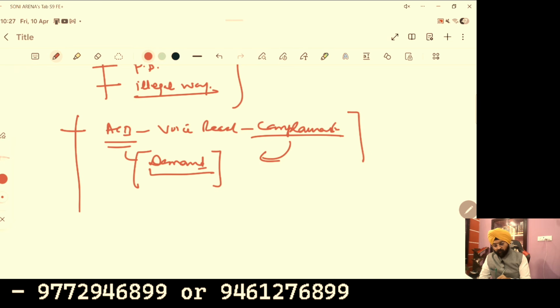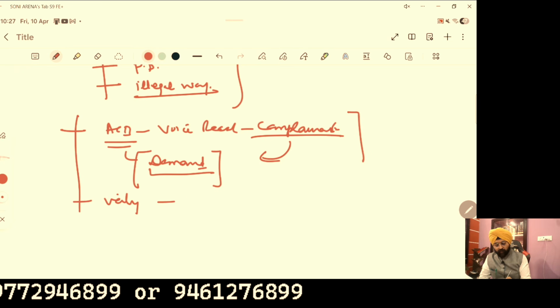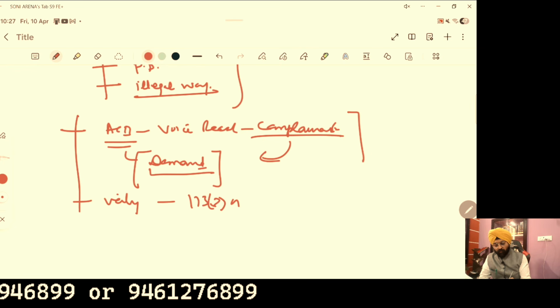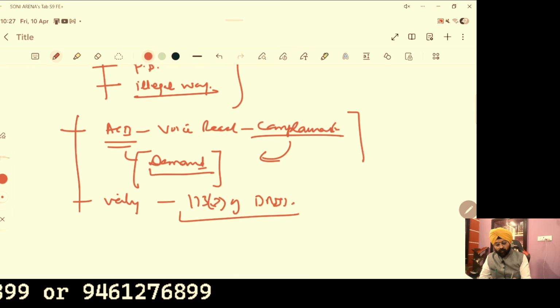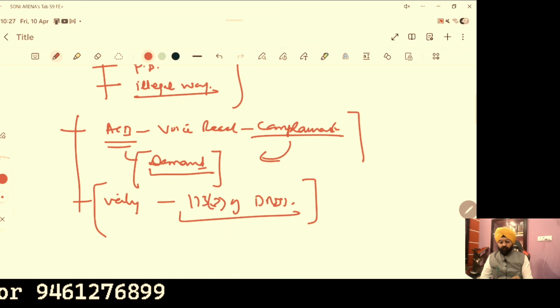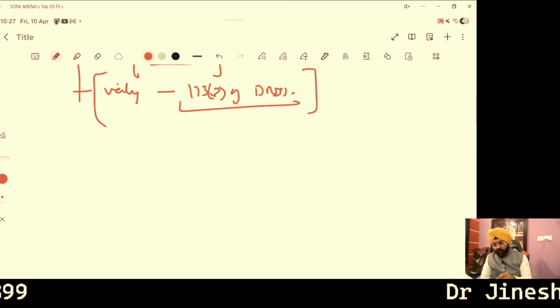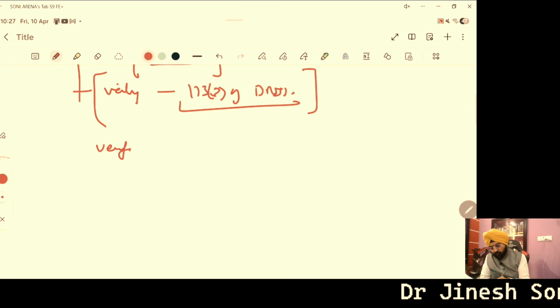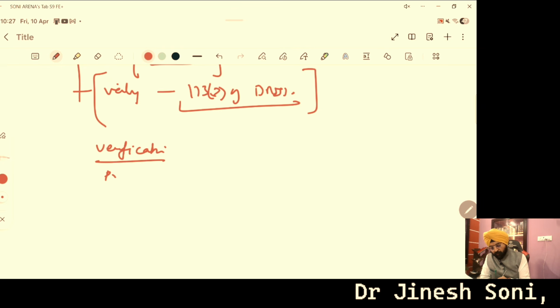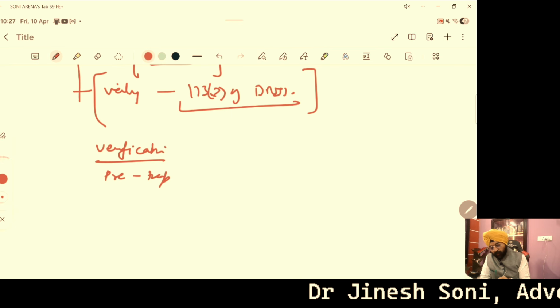So basically, they have to verify the facts as per Section 173(3) of BNSS. So we have to challenge the process adopted by the concerned ACB so that we could succeed in our case. Because the usual trend is that they do verification, then do pre-trap, followed by trap proceedings.